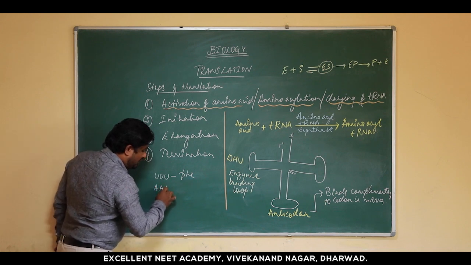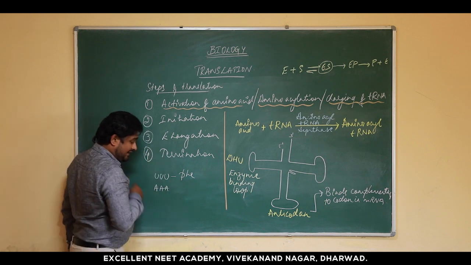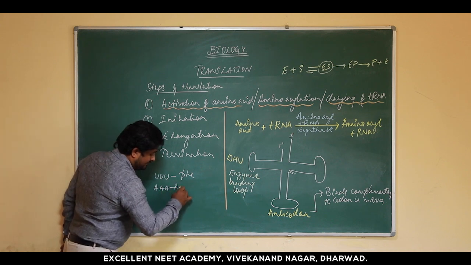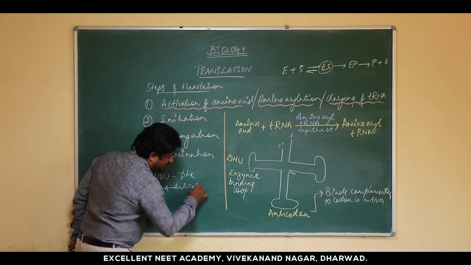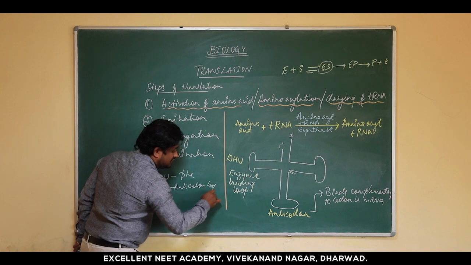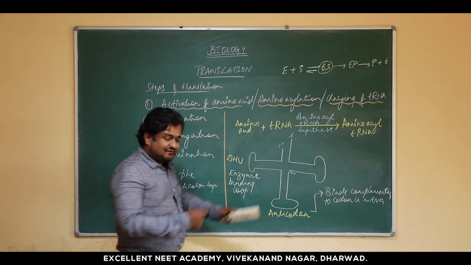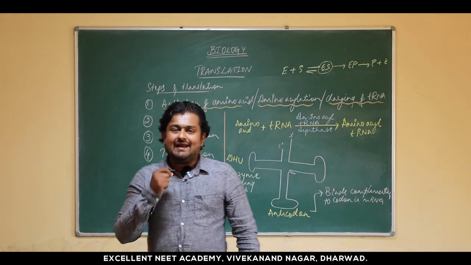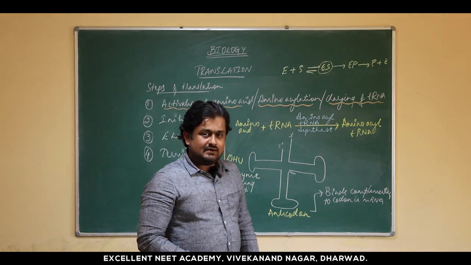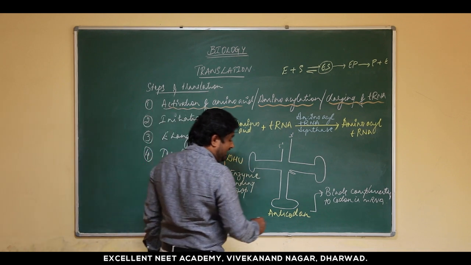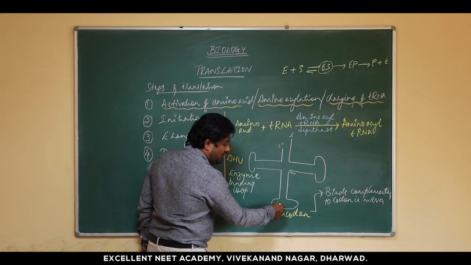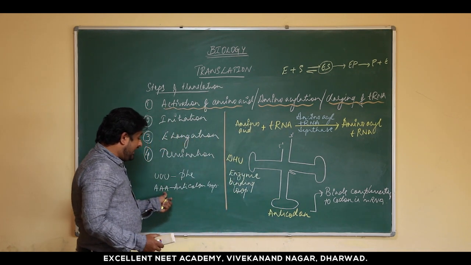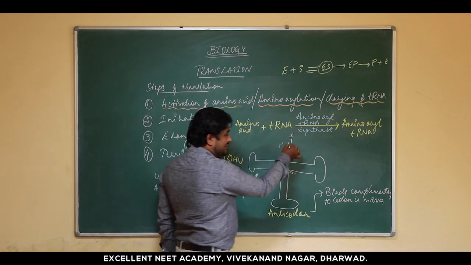So now you have clarity. Suppose this is the tRNA which is going to bring phenylalanine. In that case, this anticodon loop will have AAA.